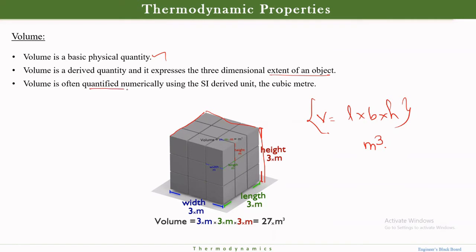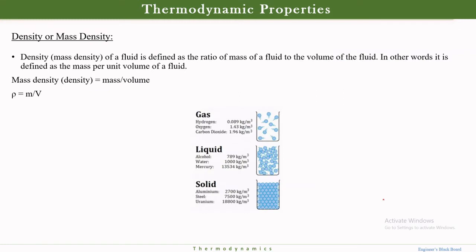And often it is numerical. We all know volume has some unit and it is represented in some numerical form, like 2 meter cube, 3 meter cube, something like that. Next, density or mass density. Density of a fluid is defined as a ratio, I will represent it as rho. It's nothing but mass per volume, mass by volume.